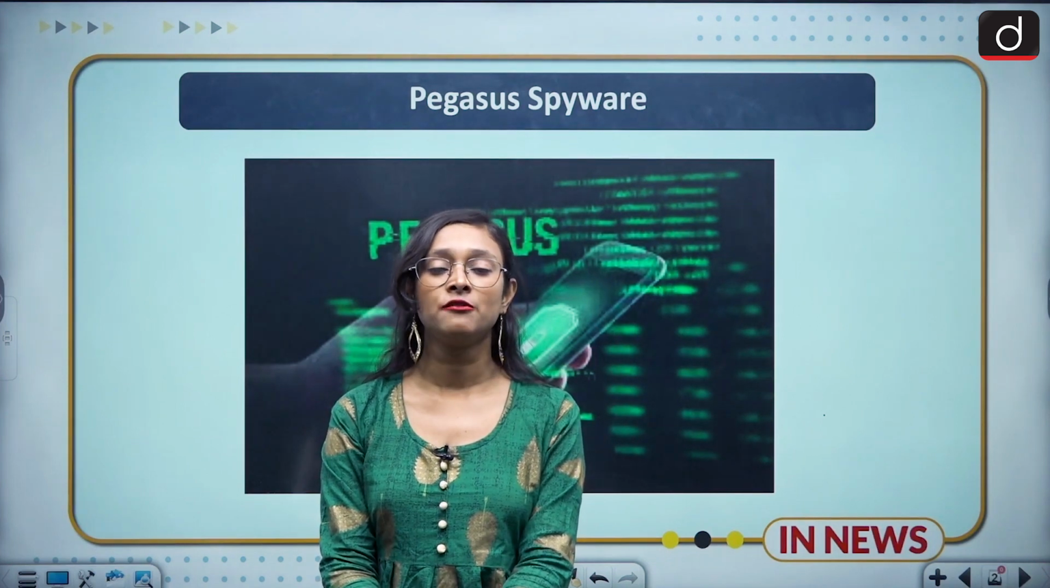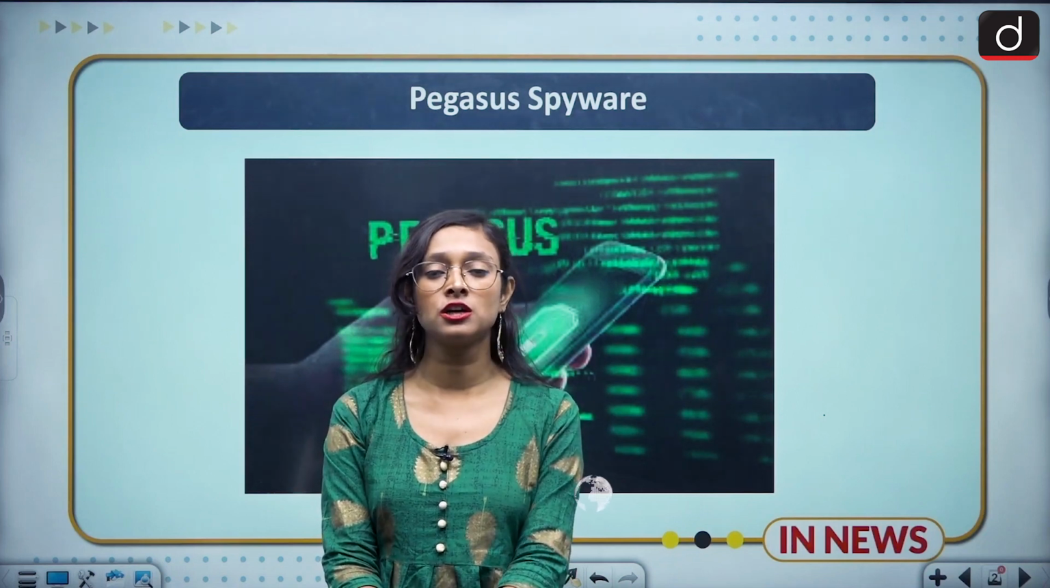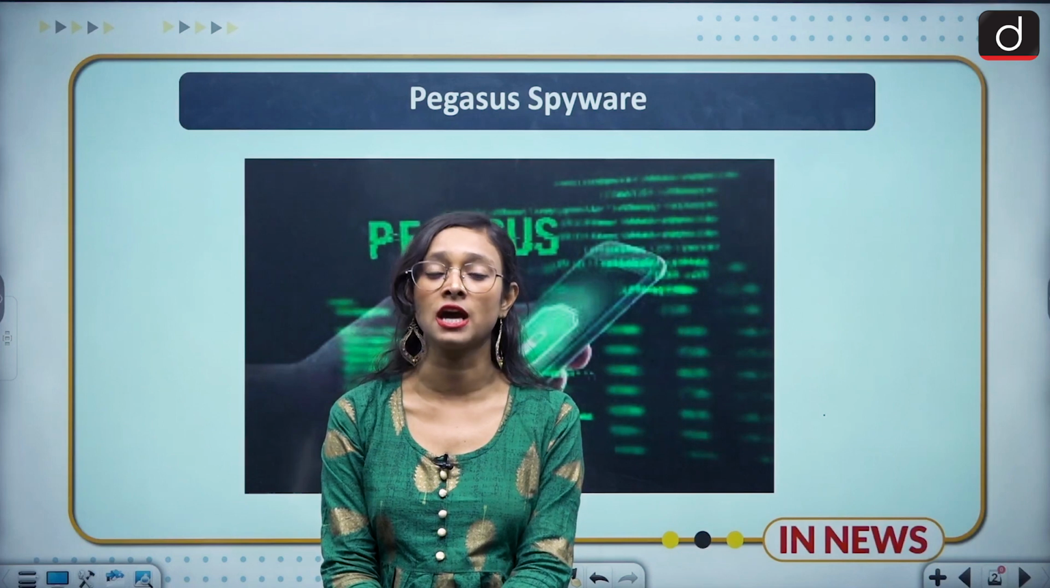I am Ritu, and today we are going to discuss a very important topic of GS3, which is cyber security and Pegasus spyware. You already know that India is becoming a digital India, and we are taking so many benefits from it. Today our rural population is digitalized, our urban population is digitalized, but everything comes with a cost, and we have this digital issue known as cyber security or cyber crime. So today's discussion is based on this.